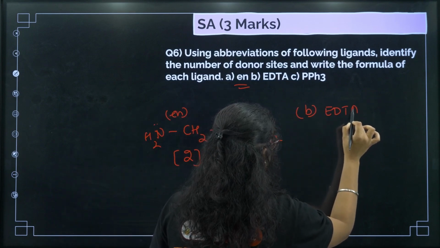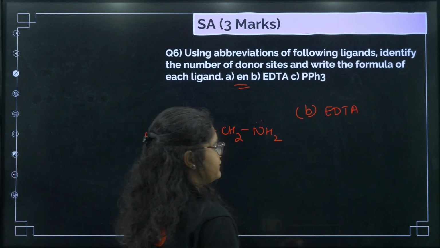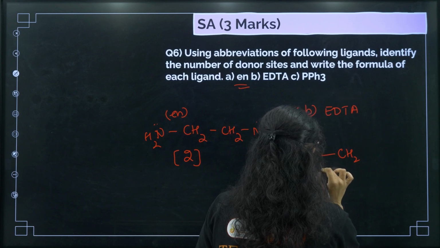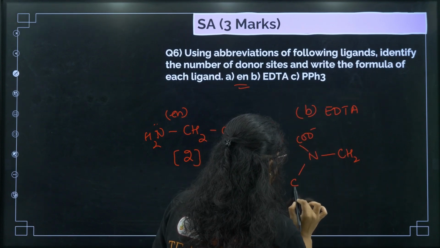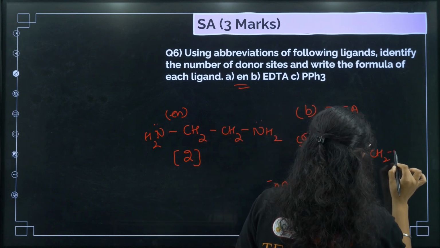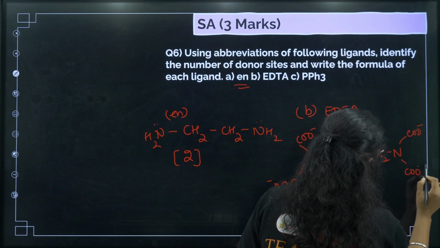Next one is EDTA, ethylene diamine tetraacetate. If you see, this structure is like this: CH2N with COO minus, then CH2N with COO minus, again COO minus.